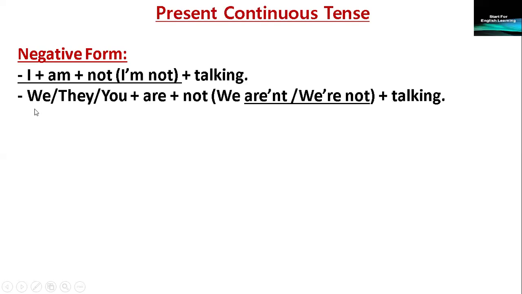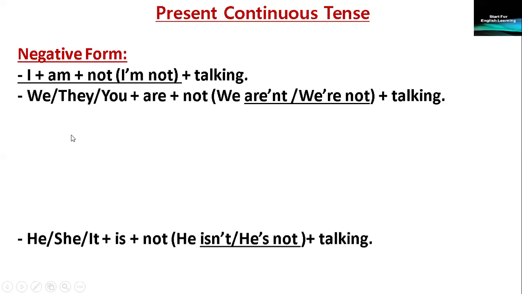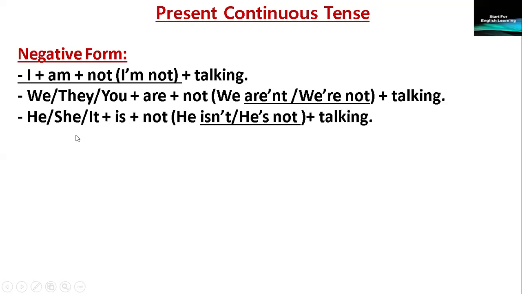So we say we are not talking, or we aren't talking. He, she, it plus is plus not talking. So we say he is not talking, or he isn't talking.